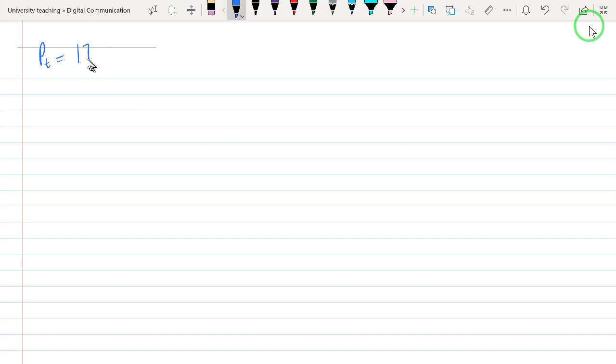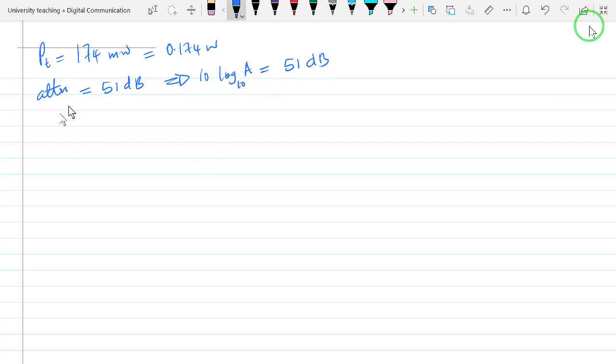Now the solution. From that equation, we have seen that the power transmitted of that signal is given as 174 milliwatts, which we may express in watts as 0.174 watts. We have also seen that the attenuation is given as 51 dB, which we can express as 10 log of A, where A is the attenuation, giving us 51 dB. Whenever A is to base 10, if you want to evaluate A in terms of power units, we divide both sides by 10, this cancels out, and this becomes 10 raised to the power